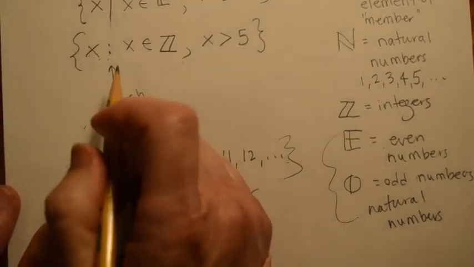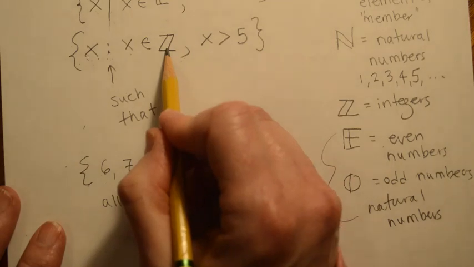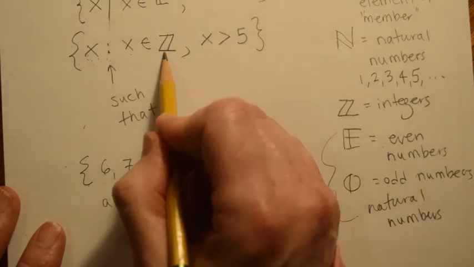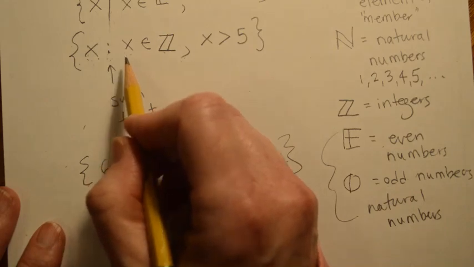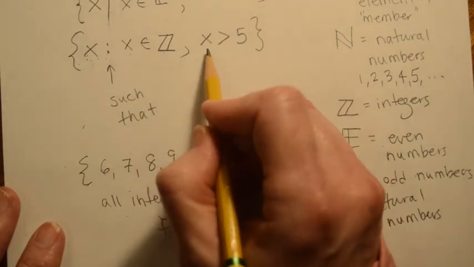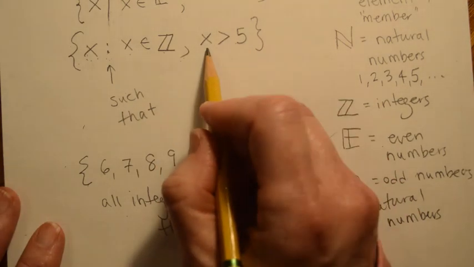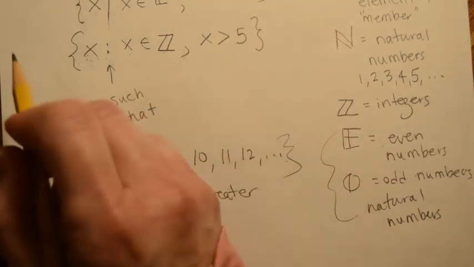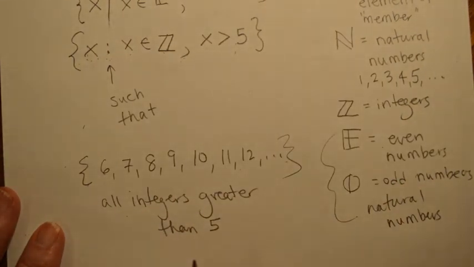So that's how I would write it. Calling all numbers such that you are an integer. So if you're a rational number, if you're a natural number, don't bother to participate. But you have to be greater than 5. So if you're 4 or 3 or 2 or -7, don't bother coming. You have to be an integer and you have to be greater than 5.